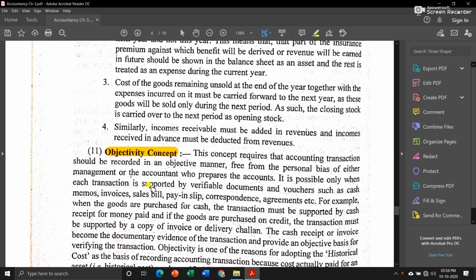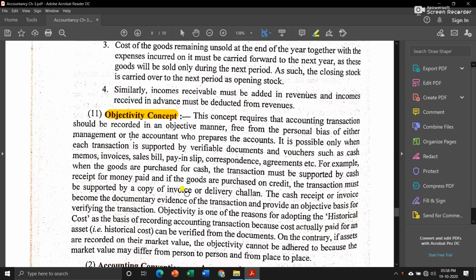Now, according to the objectivity concept, the recording of business transactions or preparation of financial statements should be free from your own personal bias or personal judgment, and it will be possible only if you have proof of each and every transaction. Unless you have proof or verifiable documents, you cannot make an entry into the books of accounts. So objectivity means you should not be biased towards your business. You should have proper documents or proof for each and every transaction.